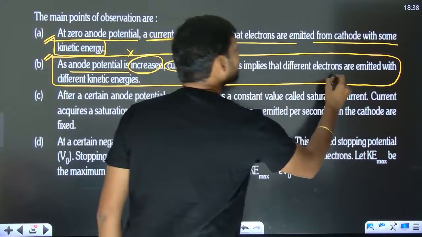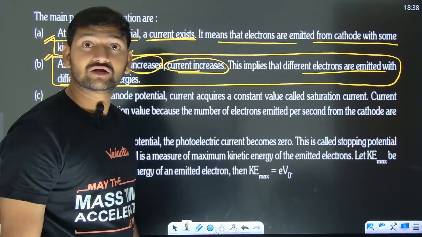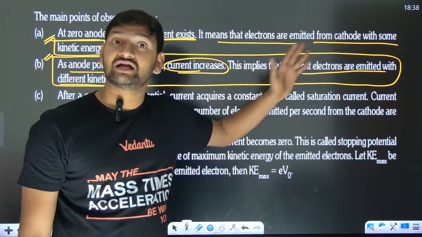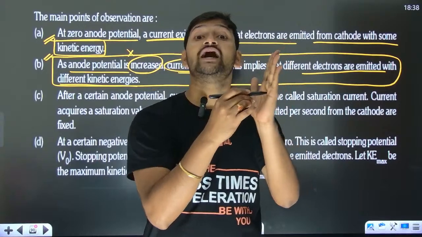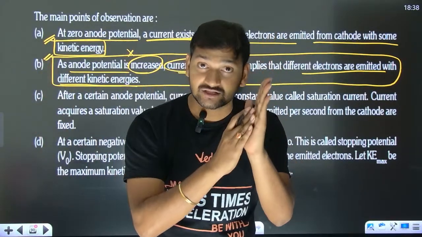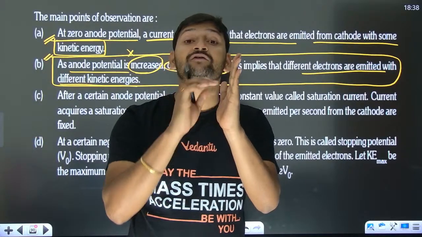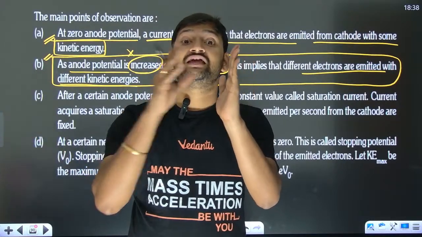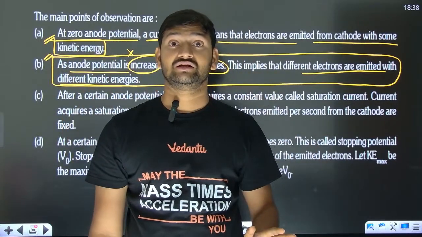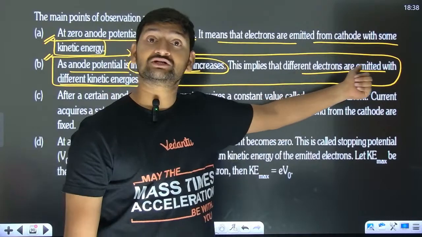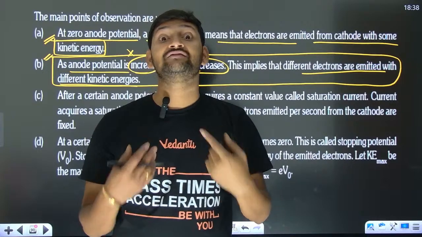But saying that the electrons that have come out will have different kinetic energies is wrong. We can't claim like that. If you increase the anode potential, electrons are encouraged to go towards the anode, they accelerate, they move faster. When they move faster, in less time they reach the anode. Yes, obviously there might be a contribution by different kinetic energies also, but what I have said is more logical.